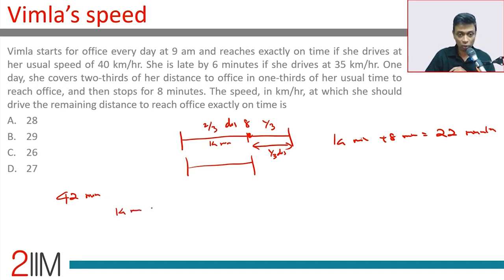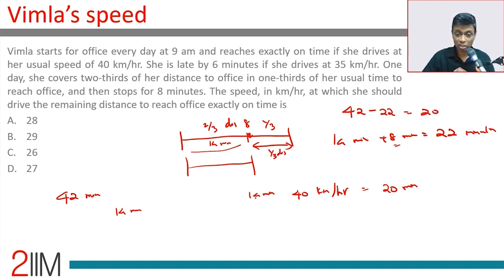Fine. Now this 14 minutes worth travel at 40 kilometers per hour, she has to now cover this in 20 minutes. How did we get 20 minutes? Her total time taken is 42. She spends 14 minutes covering this, 8 minutes as a break. Totally 22 she has consumed. 42 minus 22 is 20.